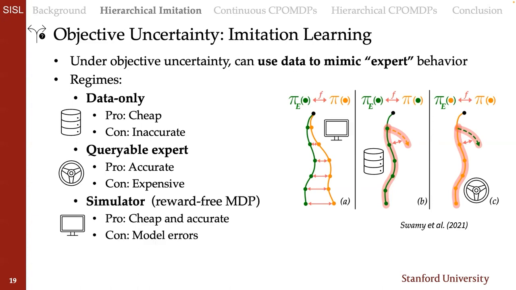The third regime, and the regime we're in for our contribution, is the simulator regime, where you don't have access to a queryable expert, but you do have access to a simulator that you can query with different actions to get counterfactuals of what might have happened. So the pro is that this is still relatively cheap and overcomes the inaccuracies of data-only. But a big con here is that this could lead to modeling errors, especially as simulators don't necessarily reflect everything that might happen in real life. So that's just a big con of this whole regime. There's other work that's trying to address this. I'm overlooking that in this work.